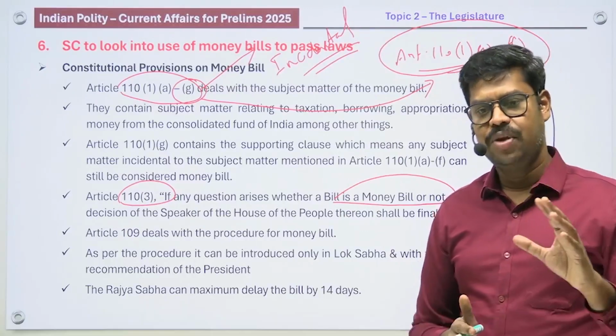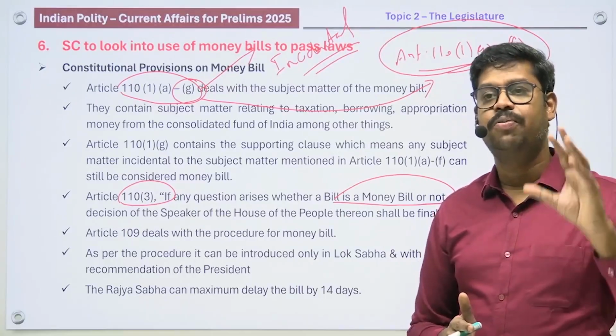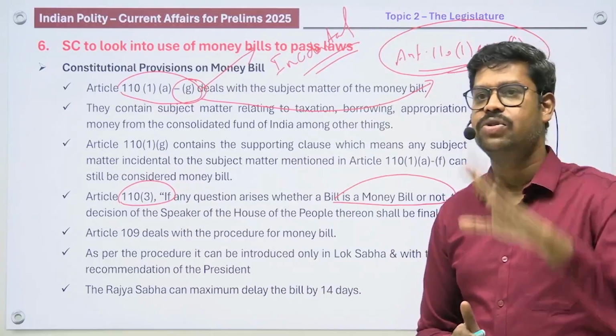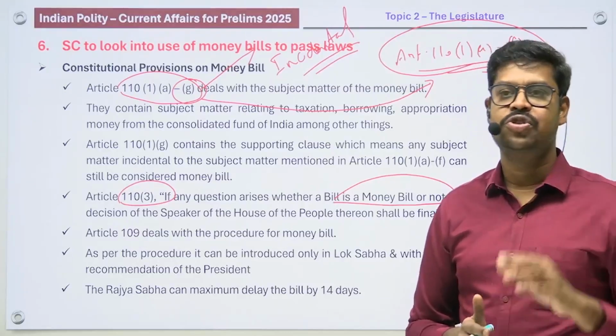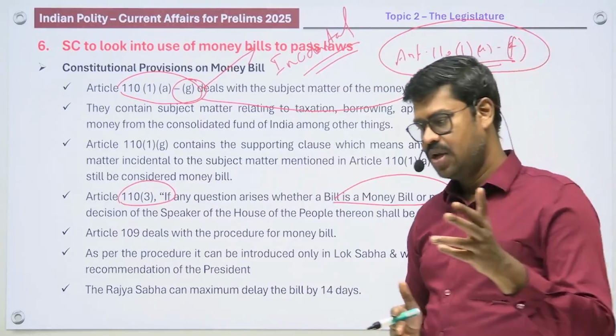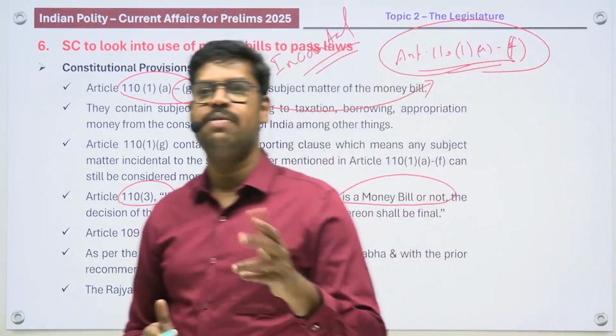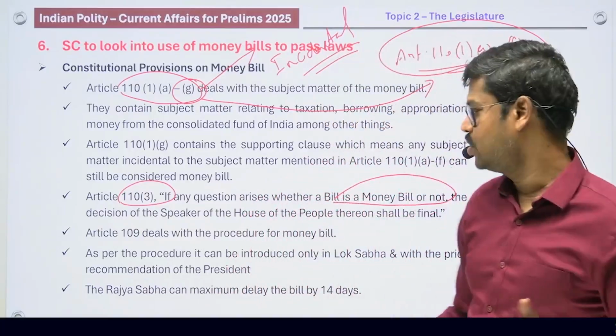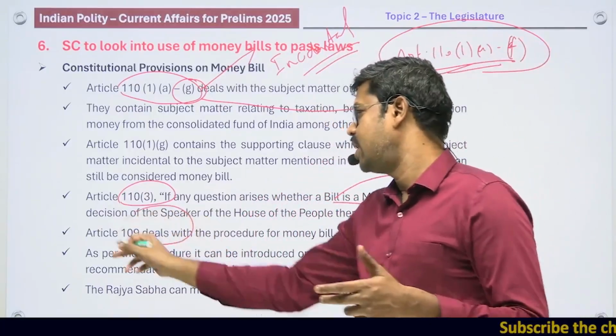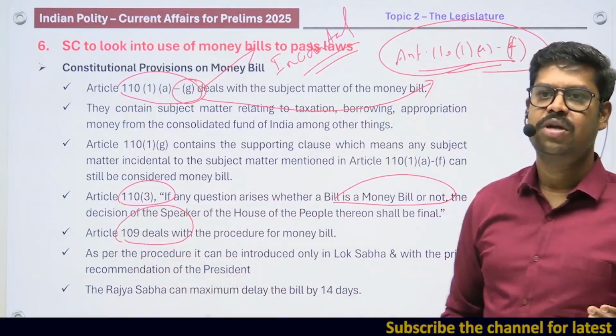And apart from that, what may also be relevant for you is the procedure with regard to a money bill. Last year there was a question with regard to the procedure for a money bill, and which article talks about the procedure, because we know different types of bills in the Parliament have different procedures. So what is the article that is related to the procedure in case of a money bill? It is Article 109 that talks about the procedure for a money bill.